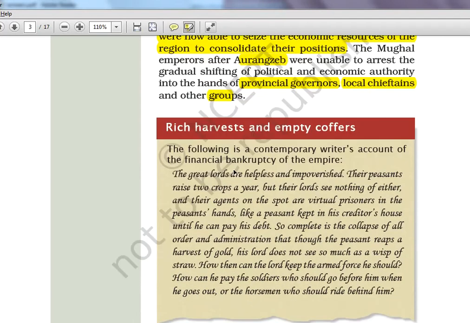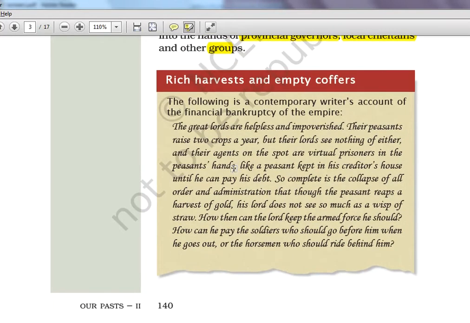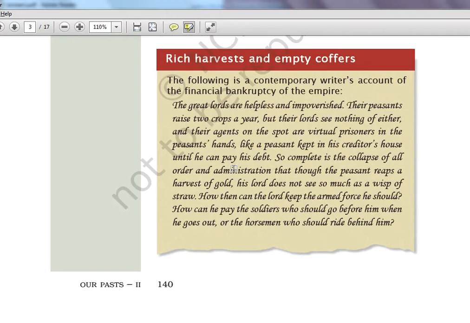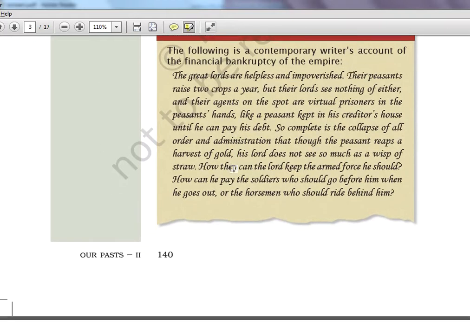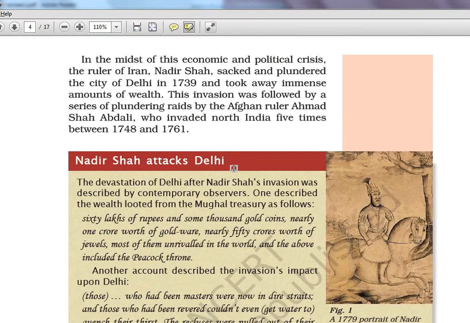Rich harvest and empty coffers. So it was kind of bankruptcy for them. Many details are not required in that box, so I'm not reading it, I'm skipping it.